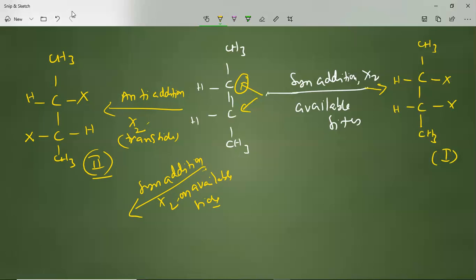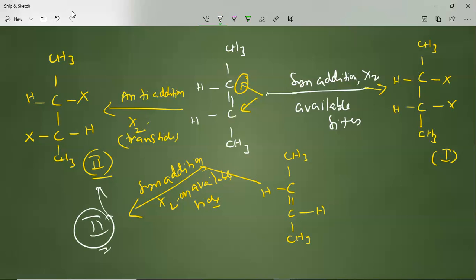But if you take a compound like this, that means a double bonded one, with the hydrogens on the opposite side now, and you do syn addition for this one, you are going to get the second product, like this one.